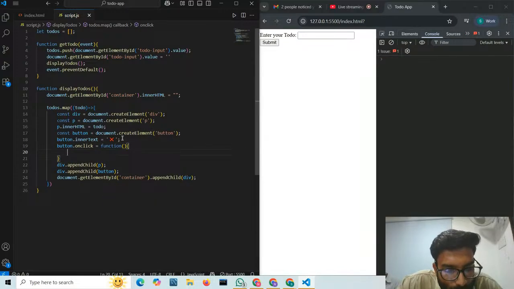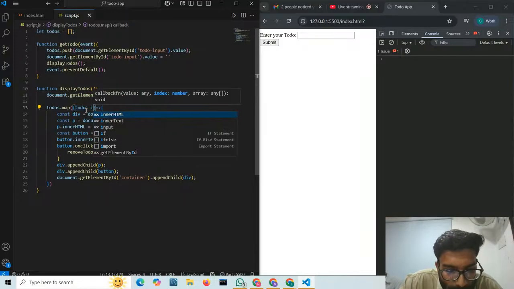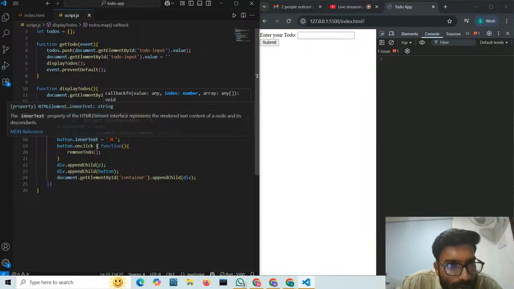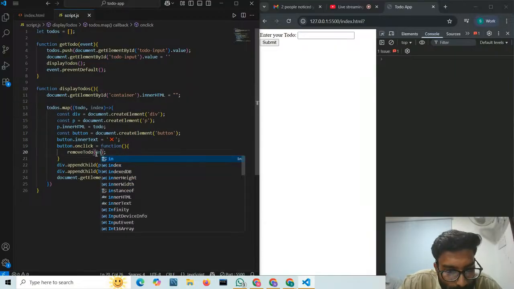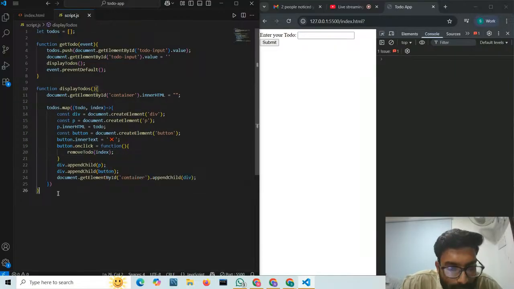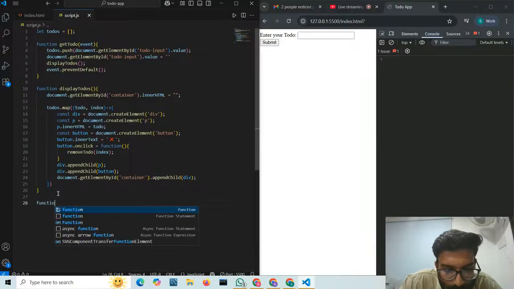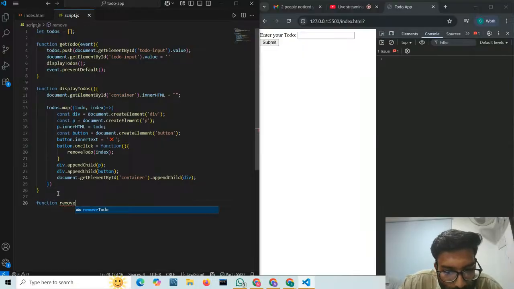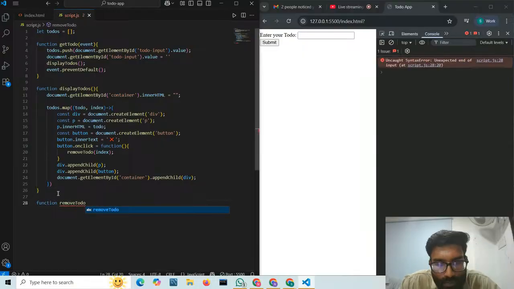So inside this function, what do we need to do? We need to remove the to-do. So this is another function that I will implement. Here we need to pass the index, the index of the array. So here let us give some index. Now let us implement this function. So function removeToDo, this will take the index.